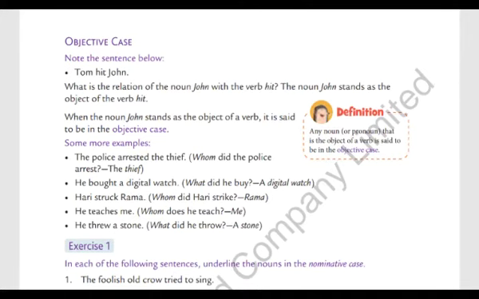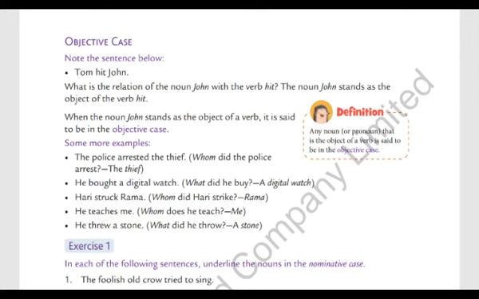Remember, in objective case, we have to identify the object in the sentence. When the noun John stands as the object of a verb, it is said to be in the objective case, or we can say when a word receives an action, it is said to be in objective case. Before we get to examples, we should go through the definition. Any noun or pronoun that is the object of a verb is said to be in the objective case.